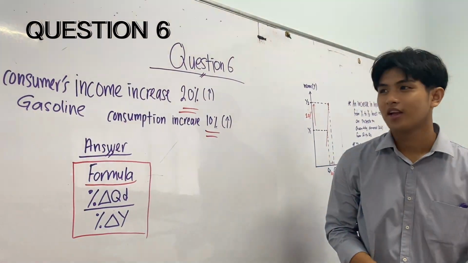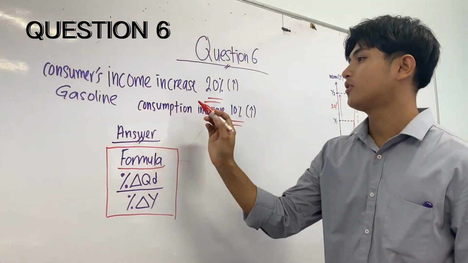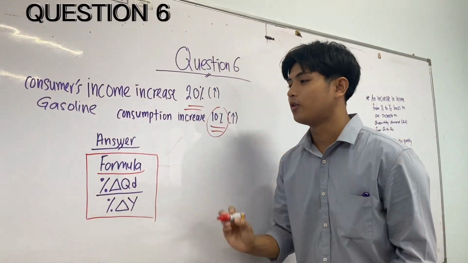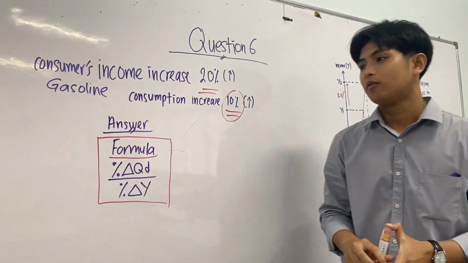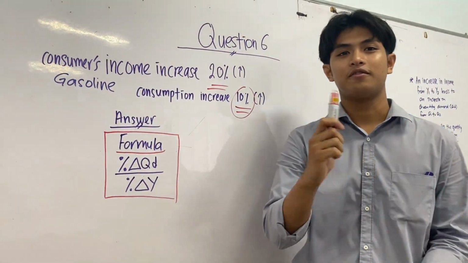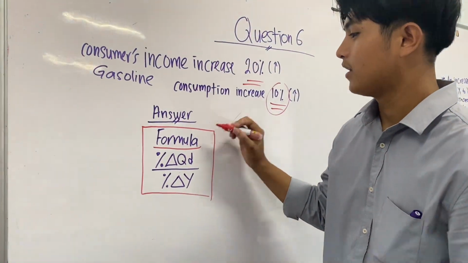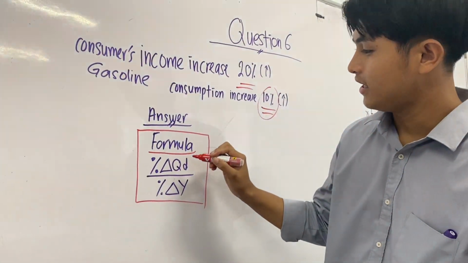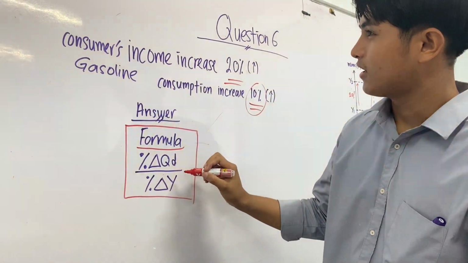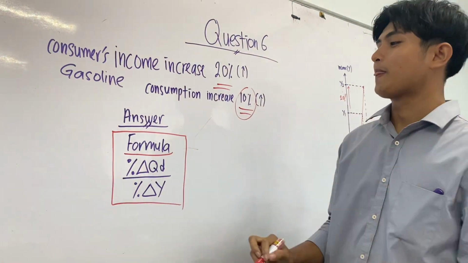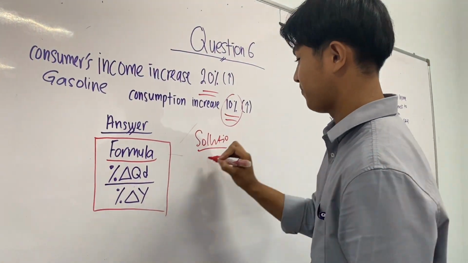Question 6. The question says that consumers' income increased 20% and gasoline consumption increased 10%. The question asks to identify if it is a normal good or an inferior good. So the solution is, first step, focus on the formula. The formula is percentage change in quantity demanded divided by percentage change in consumers' income.